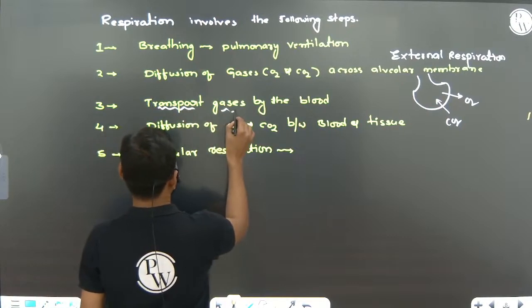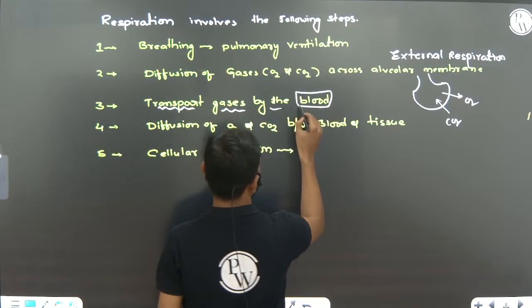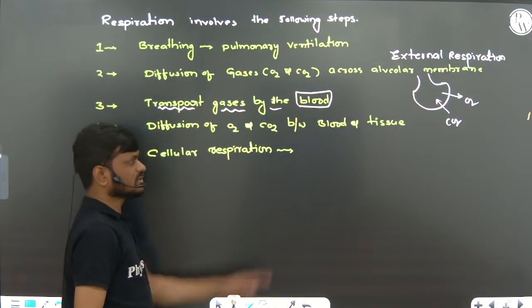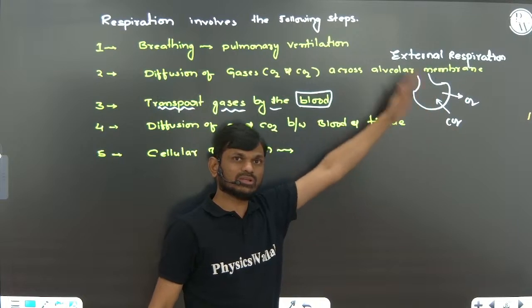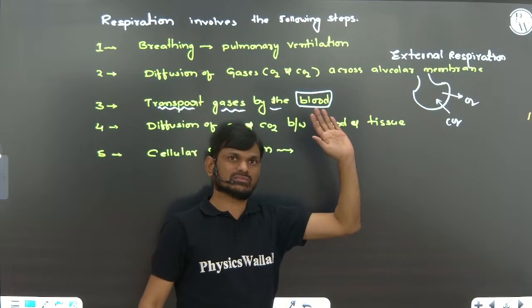Transportation of gas by the blood: once oxygen and carbon dioxide enter into the blood, they are transported by the blood out of the lungs and into the cells.